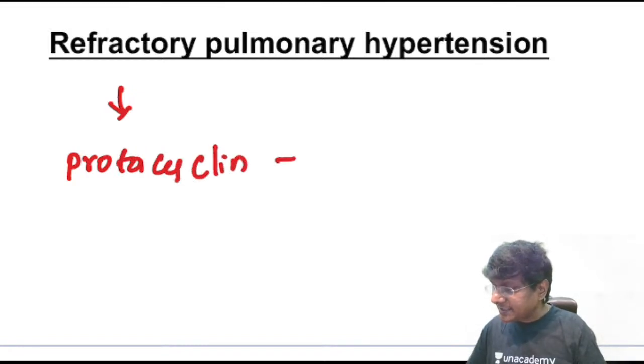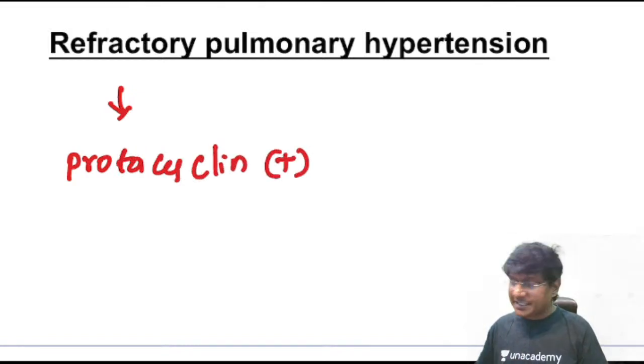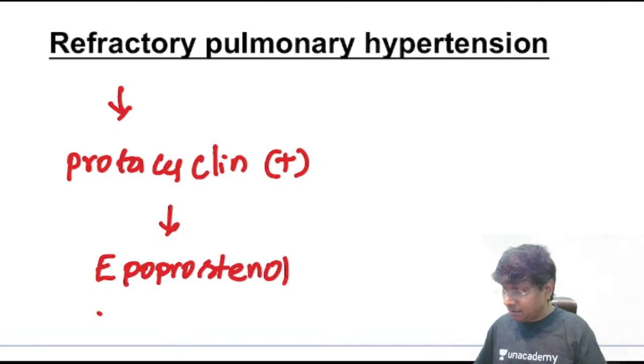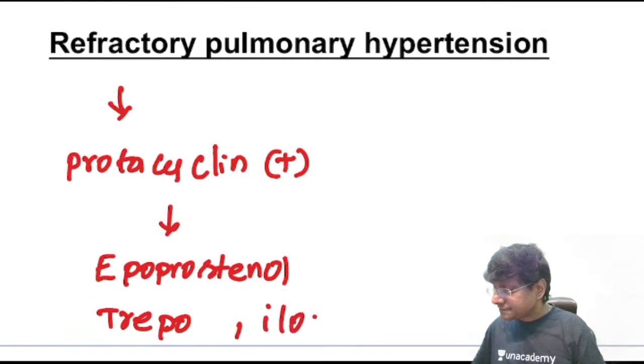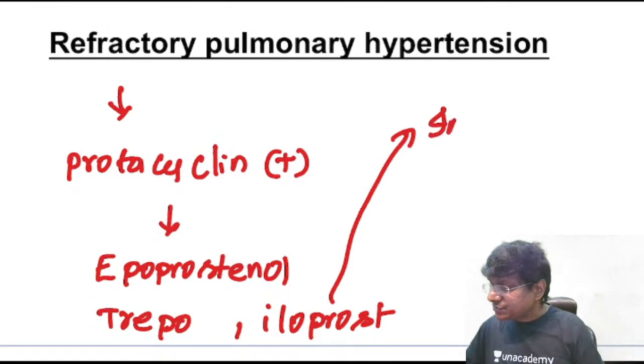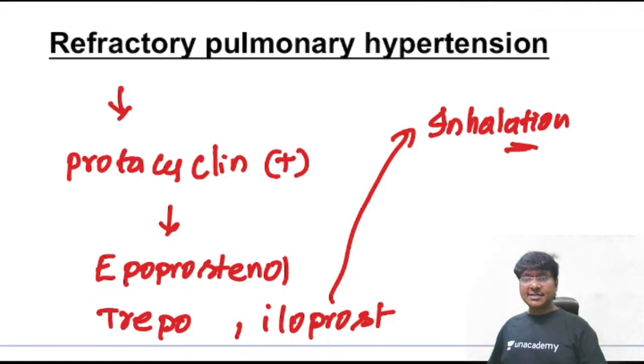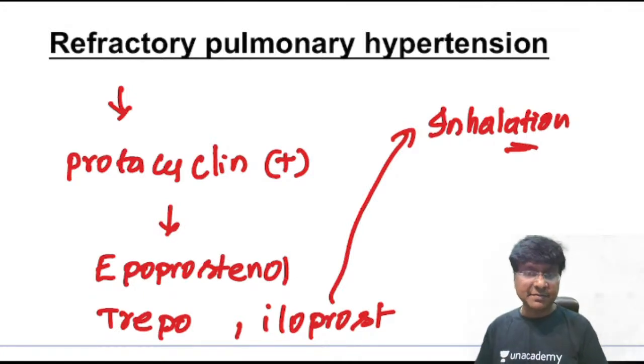What will be those prostacyclin analogs? That will be epoprostenol, treprostinil, then iloprost. This iloprost, please remember, has been asked one time: what is the route of administration? That is the inhalational route. So these are the drugs we give for refractory pulmonary hypertension.